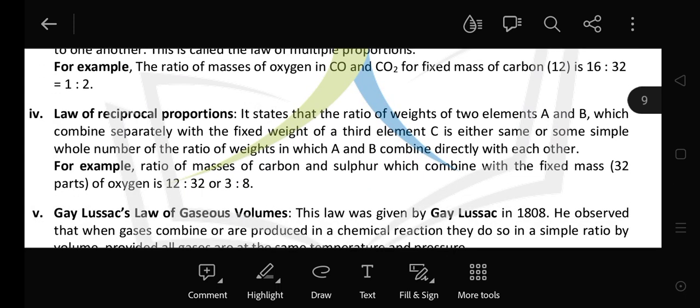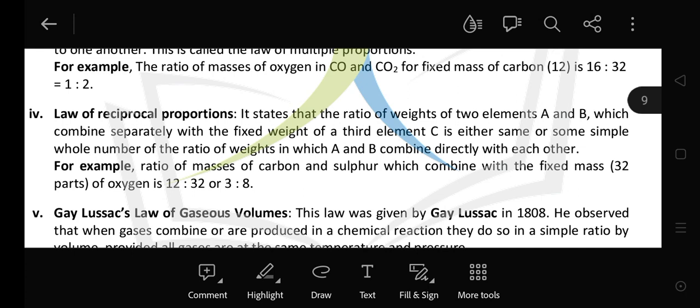Now the next law is the law of reciprocal proportion. It states that the ratio of weights of 2 elements A and B, which combine separately with a fixed weight of a third element C, is either the same or a whole number ratio of the ratio in which they combine with each other.